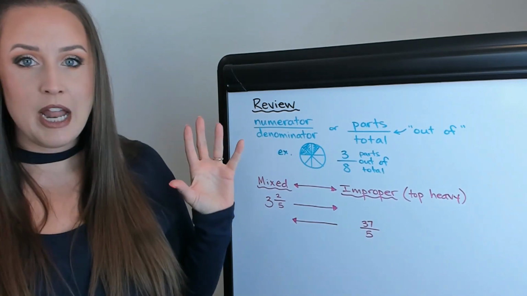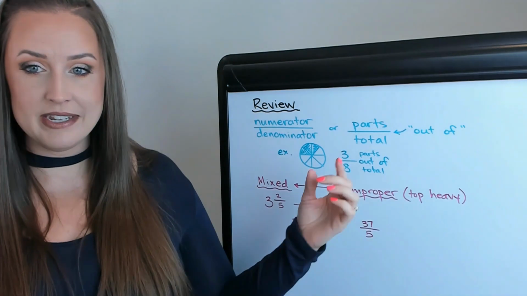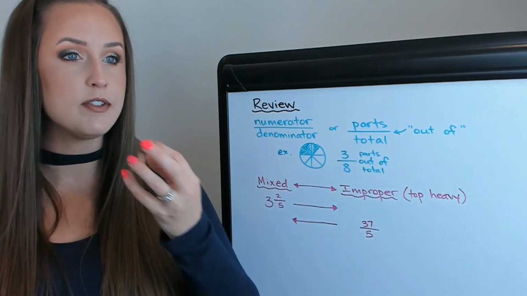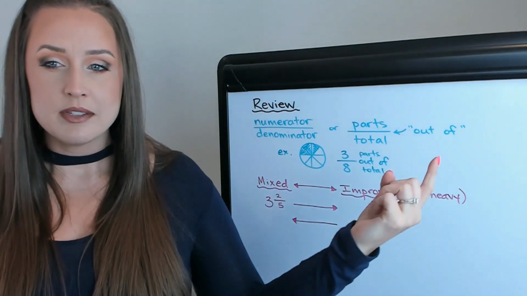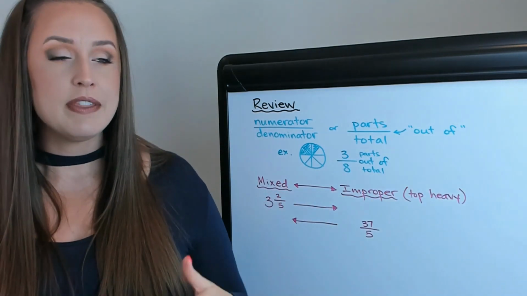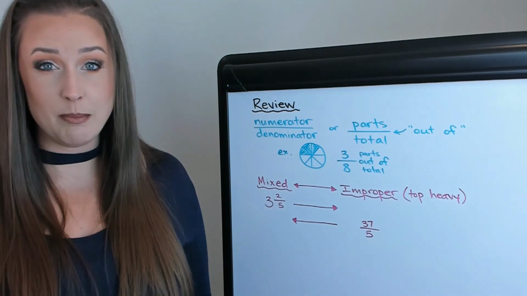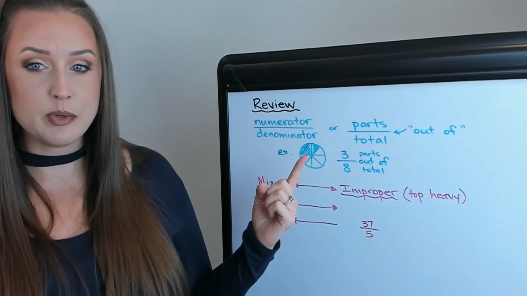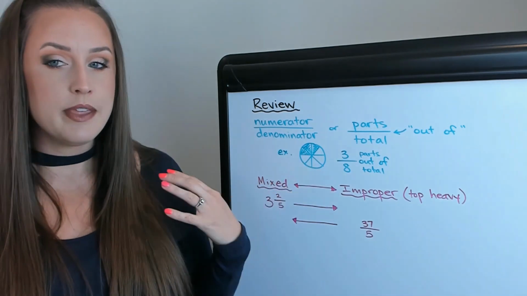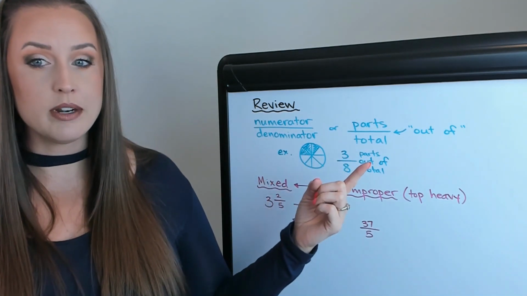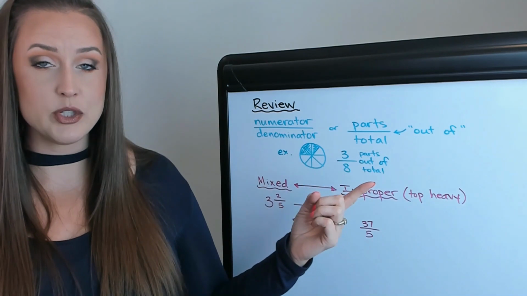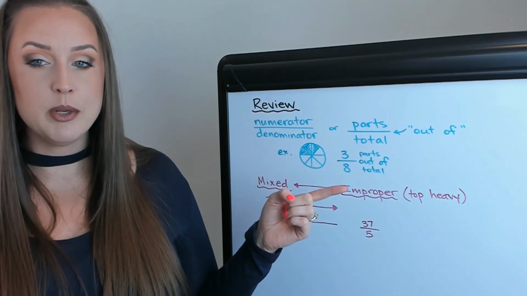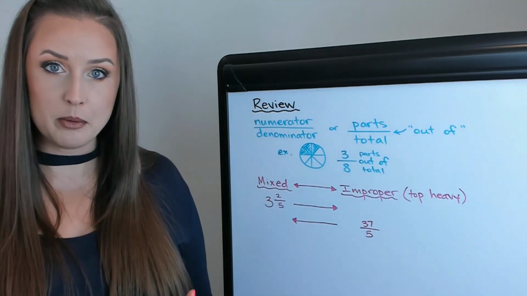Now, something that can help put it into perspective is you can think of it as parts out of total. So if you ever, in a word problem or just in speaking, say or see the phrase "out of," that's a pretty good indicator that you're speaking about a fraction. For example, if I have this pizza and someone eats these 3 pieces, now there were 8 total, then that person ate 3 parts or 3 pieces out of the 8 total pieces. You could say it's numerator 3, denominator 8. But you ate 3/8 of the entire pizza.